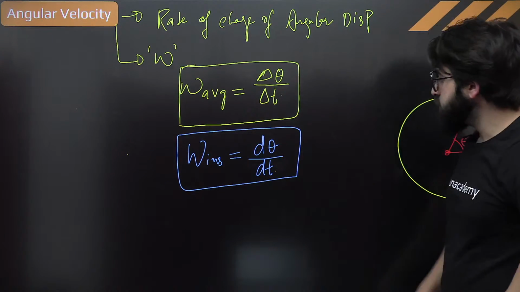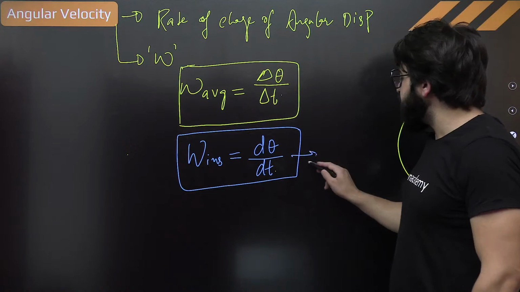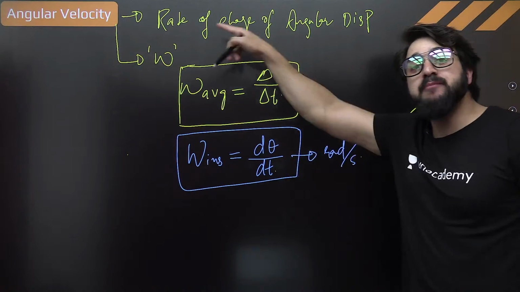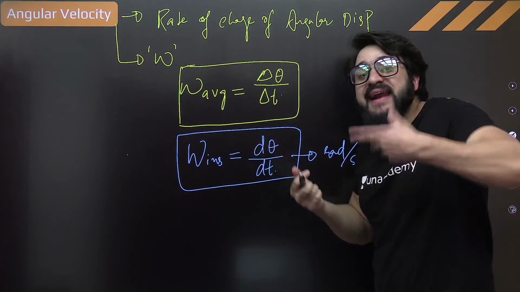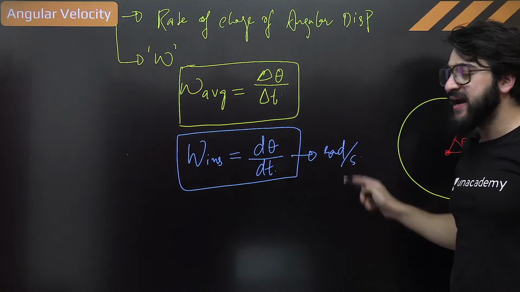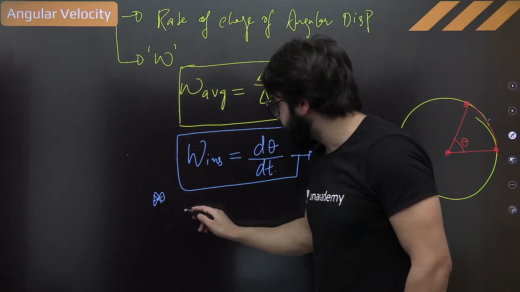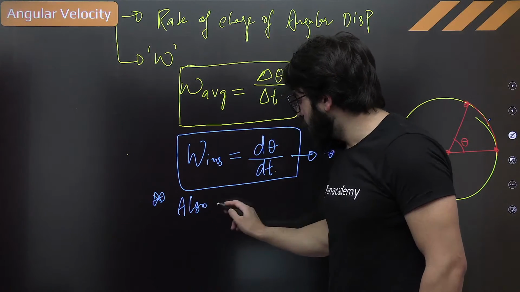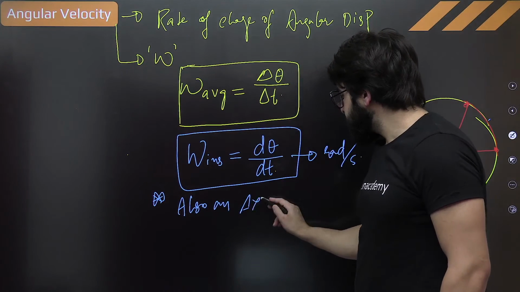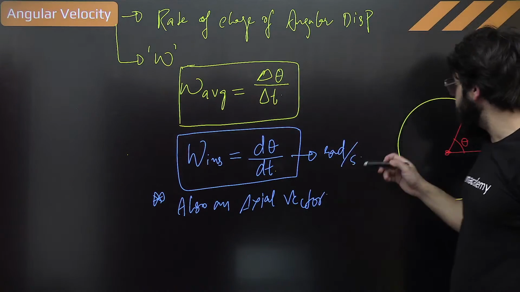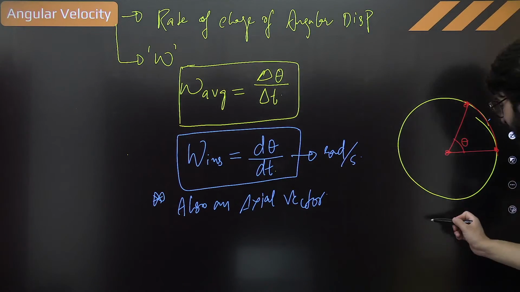Yes. So we measure it in rad per sec, like velocity in meter per second. Theta is in radians, and per time it is second, so rad per sec is the SI unit, okay? Next thing is, it's also an axial vector. Its direction is along the axis, understand, along its axis.